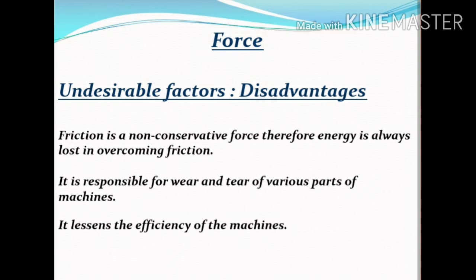Second point, it is responsible for wear and tear of various parts of machines. Third point, it lessens the efficiency of the machines. That is, friction decreases the efficiency of machines as a part of the machine's energy is lost in overcoming friction.